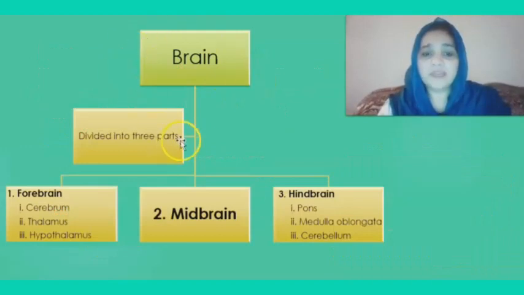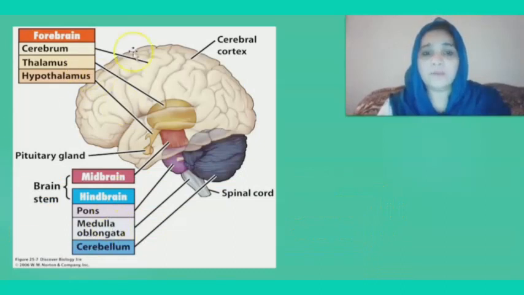Brain is divided into three parts: forebrain, which includes cerebrum, thalamus, hypothalamus; midbrain; and hindbrain, which includes pons, medulla oblongata, cerebellum. Now, the parts of the forebrain: cerebrum, thalamus, hypothalamus. These are the three parts of the forebrain. Now here is the pituitary gland. Next is the midbrain and the next one is the hindbrain. Hindbrain contains pons, medulla oblongata, cerebellum. And you can see here the spinal cord. So midbrain and hindbrain are known as the brain stem.